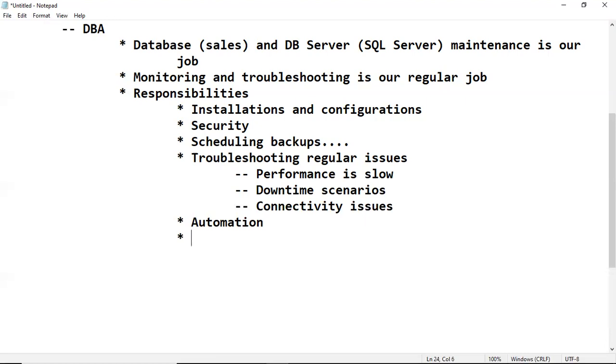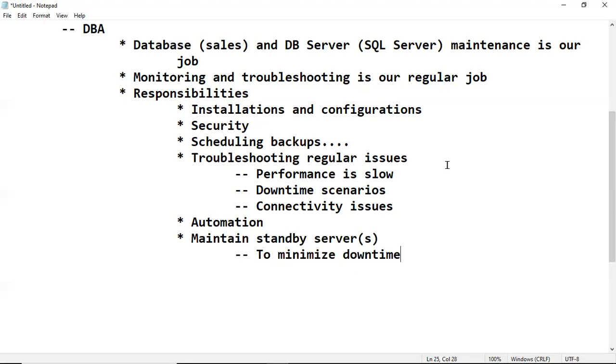The same way, we have to maintain standby servers. Why? To minimize downtime. If the production server or database crashes unexpectedly, we can immediately make the standby server available to the users, so that we can minimize the business loss scenario.